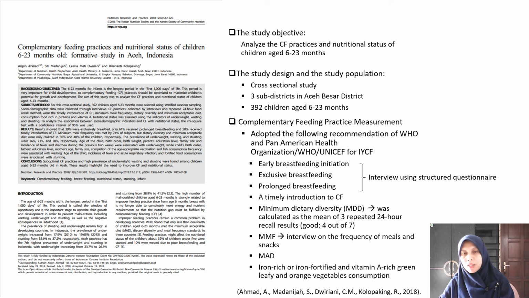For example, minimum dietary diversity was collected by calculating the mean of 3 repeated 24-hour recall. And dietary diversity was categorized good when they eat 4 out of 7 food group. Besides that, they also measure iron rich or iron fortified and vitamin A rich green leaf and orange vegetable consumption.